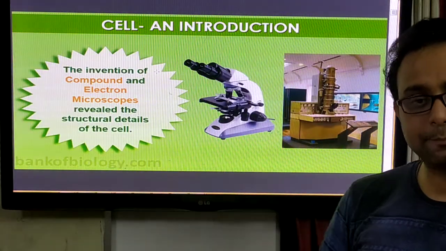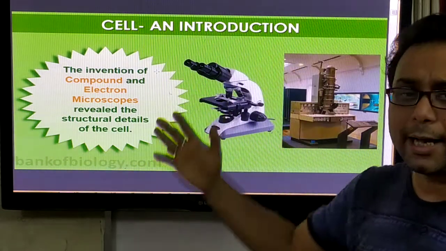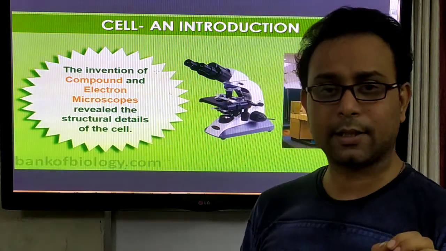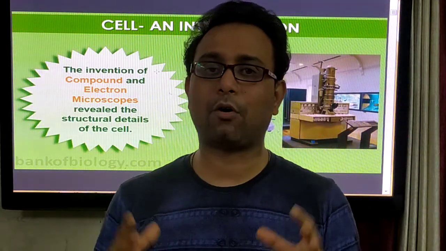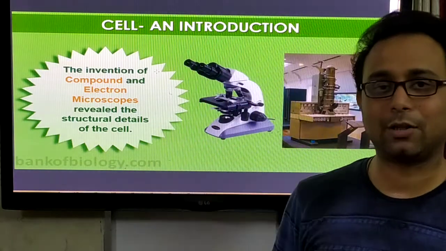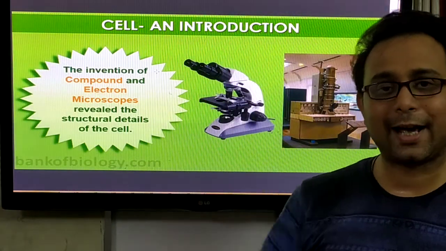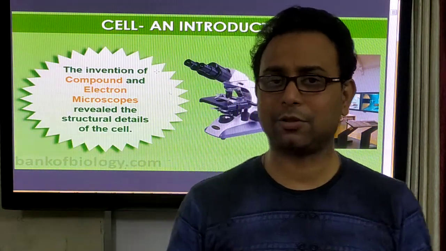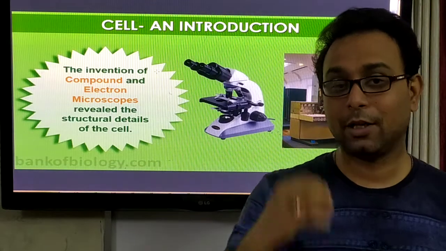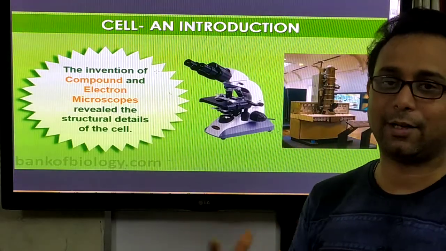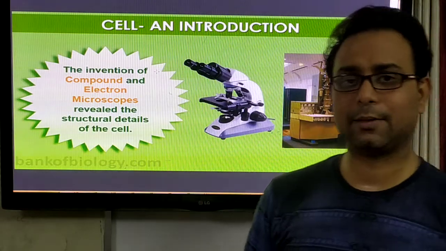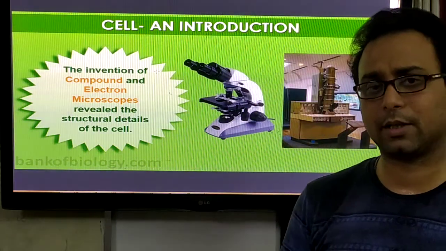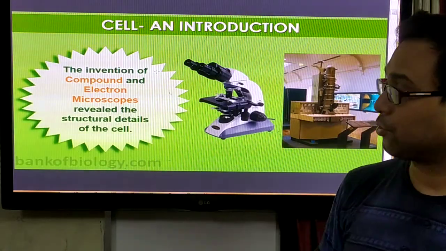Anubhav, clear, understand? Now, the light microscope also has different types according to the number of lenses. If the light microscope has only one lens, it is called a simple microscope. On the other hand, a compound microscope has more than one lens. In your school laboratory, you can observe the compound microscope. In the class 11-12 syllabus, practicals are there. For class 9 and 10 students, some practicals are also there. So that is the microscope.